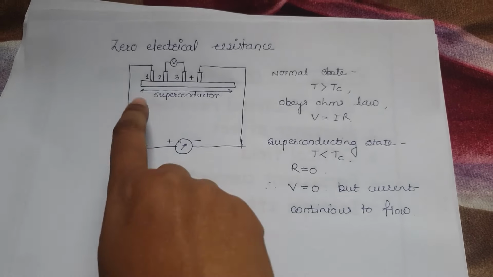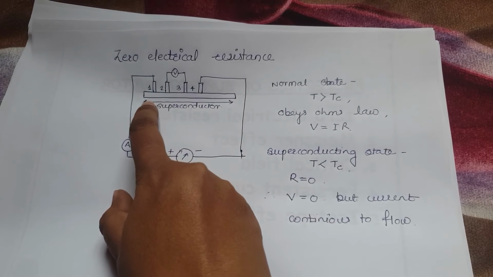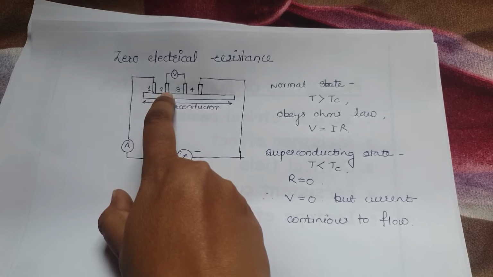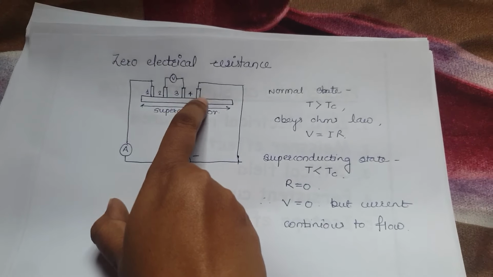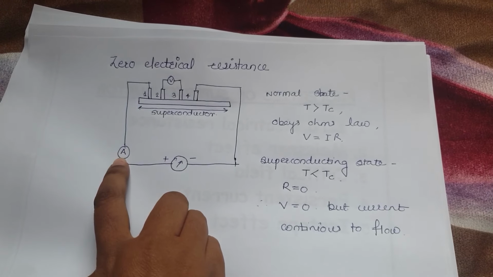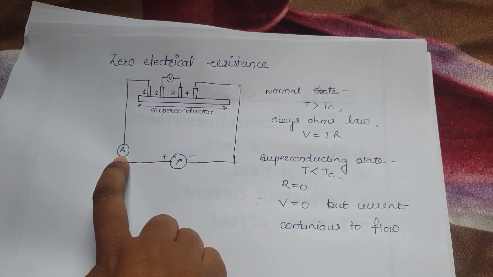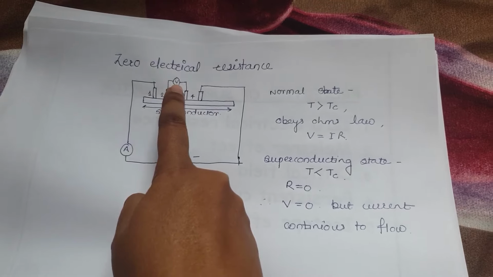So what we have to do, consider this is a superconductor, and 4 probes are connected to this: 1, 2, 3, 4. We already know that an ammeter is used to notice current, and a voltmeter is used to notice voltage.